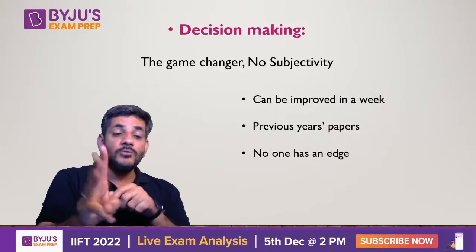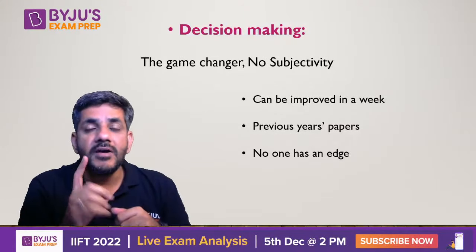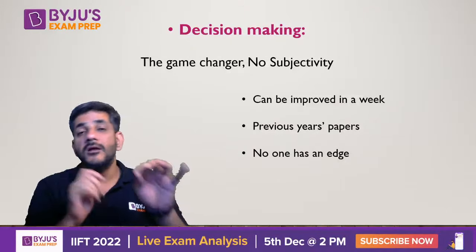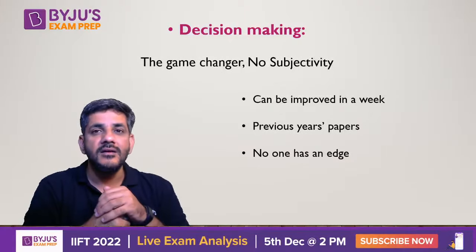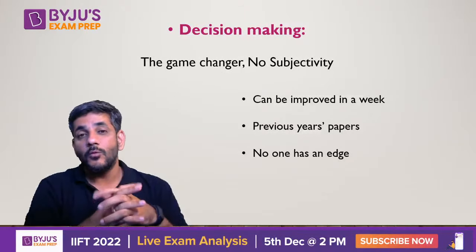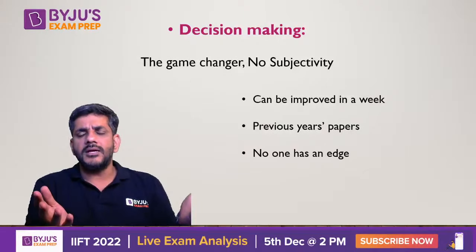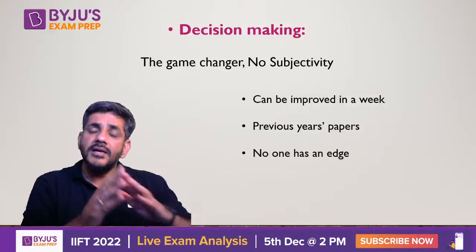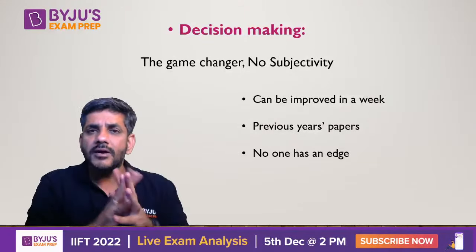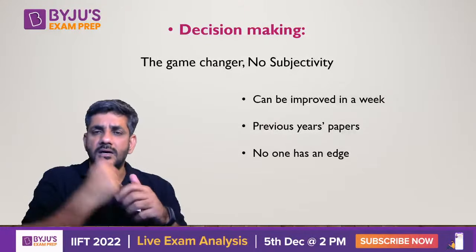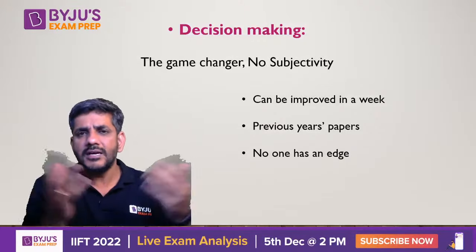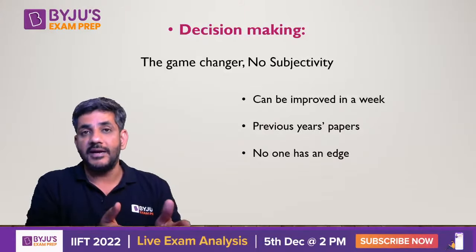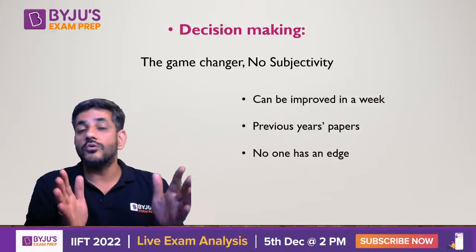And the third one is the most important part. There are 21 questions in decision making. In a paper where the cutoff is around 31-32, you have 21 questions from a section where no one has an edge. Why does no one have an edge? In Quant or LRD, you might say, sir, engineers have an edge, they can do it faster. In verbal ability, some people are already good at it because of their educational background. We can't improve that, these things cannot be improved overnight. This is something that you can improve overnight. No one will have an edge over you in decision making.